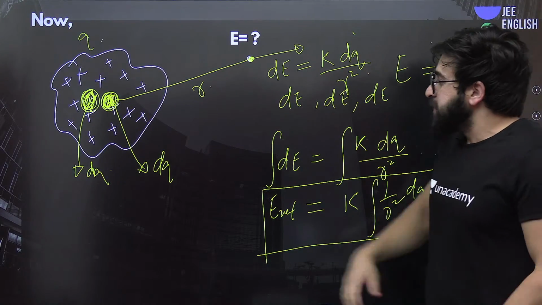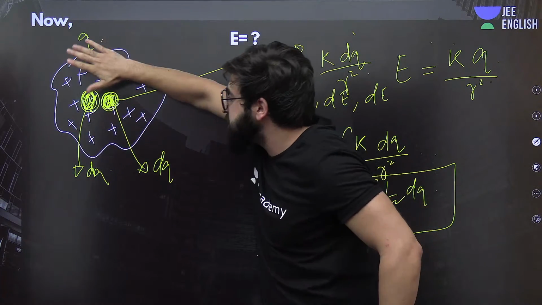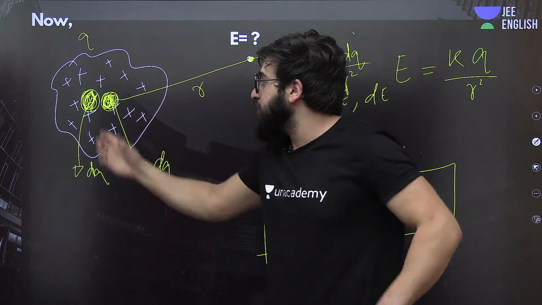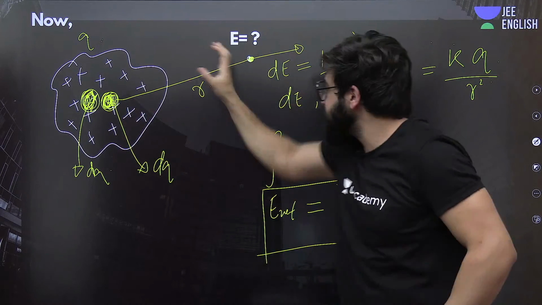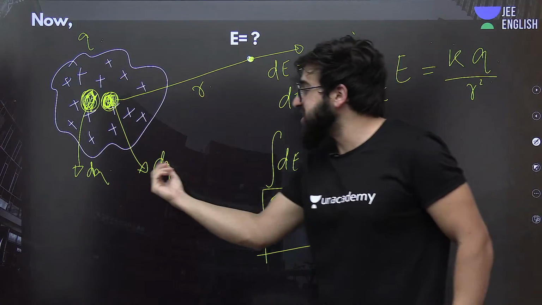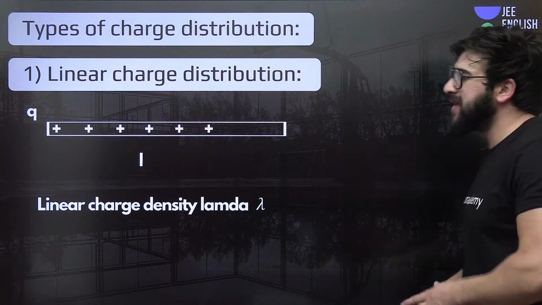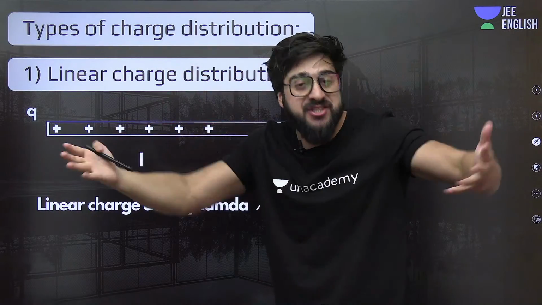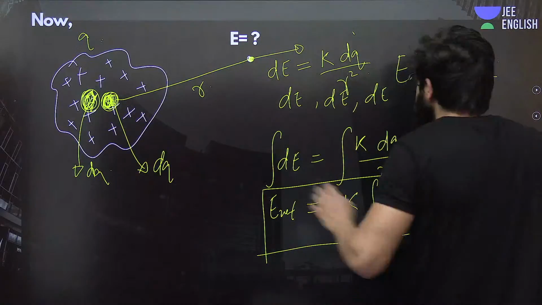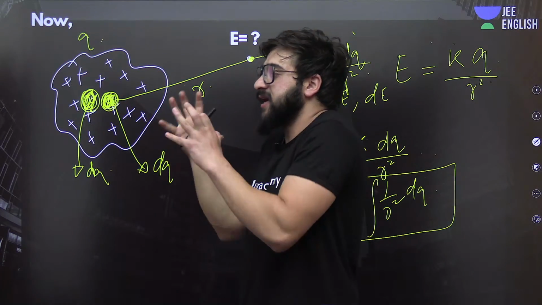Now, see, if there is a body on which charge is uniformly distributed, we have to cut small elements, find the electric field because of all those small charges, and add them, and you will get the total electric field. Now, there are some types of charge distribution. In this case, charge has been distributed on this body. It can be something that has volume.